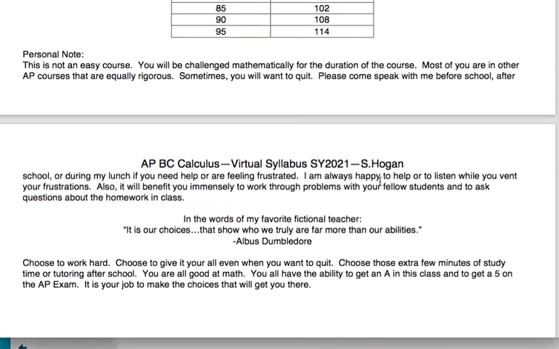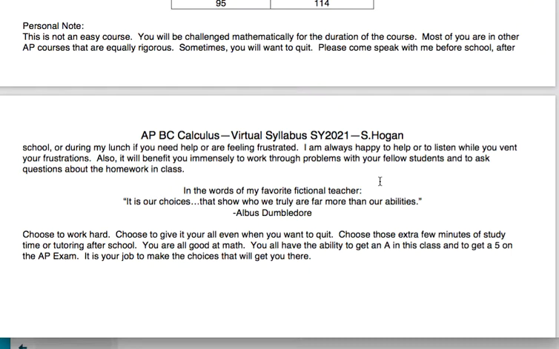At the bottom, you'll see a personal note from me. It quotes my favorite fictional teacher, Albus Dumbledore. I mean, he was really not a good leader. He just sent those kids to the slaughter, whatevs. Kidding. Sorry if that's a spoiler for anybody. Point being, he's a funny guy. He's smart. So this is not an easy course.